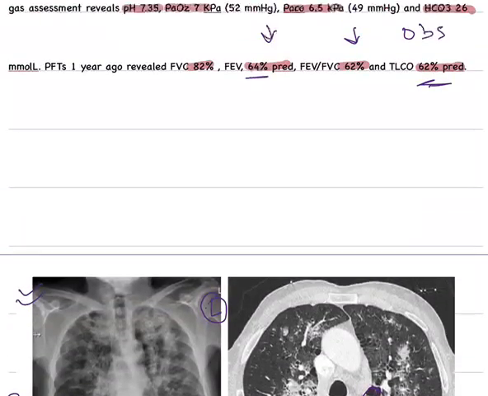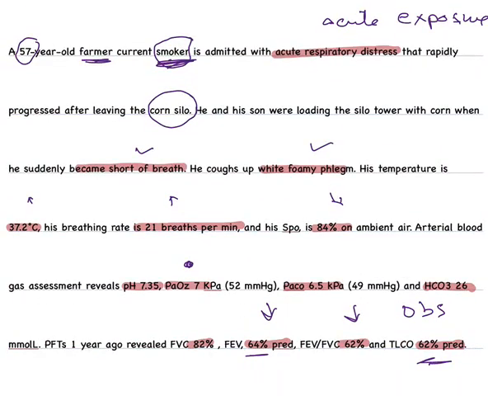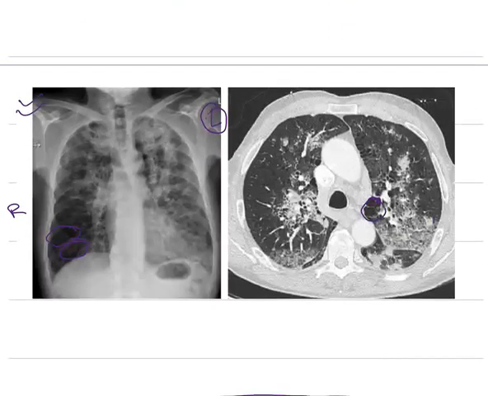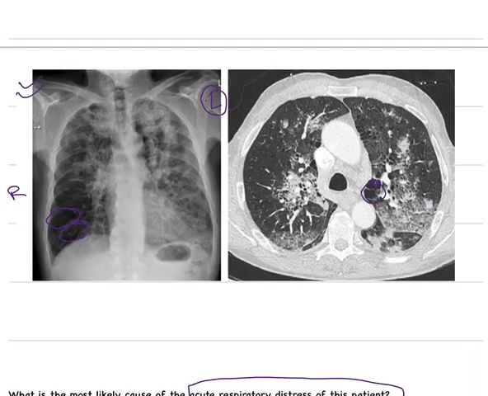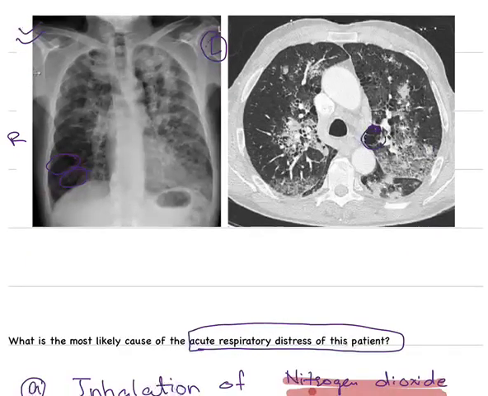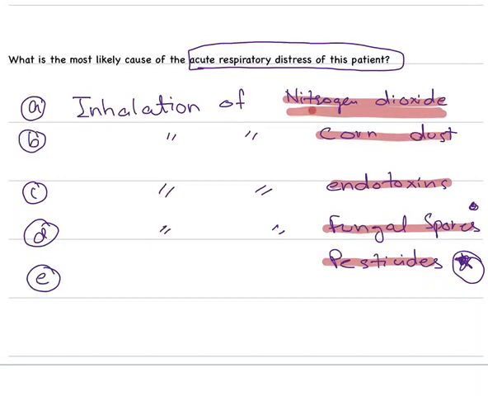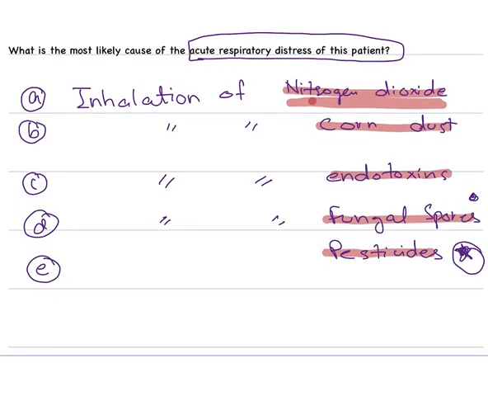So let's review again. A farmer, current smoker, presenting with acute respiratory distress after just leaving the corn silo. He's short of breath and hypoxic. The imaging is showing some alveolar infiltrates and ground glass changes. So the conclusion is that it is because of inhalation of nitrogen dioxide.